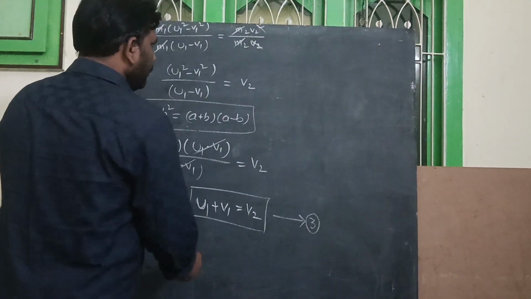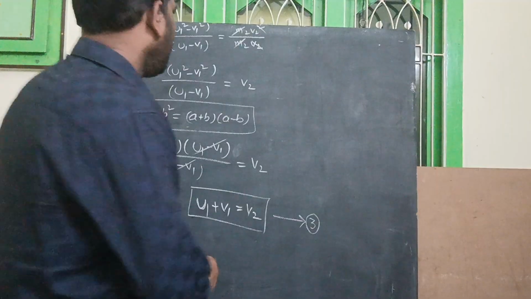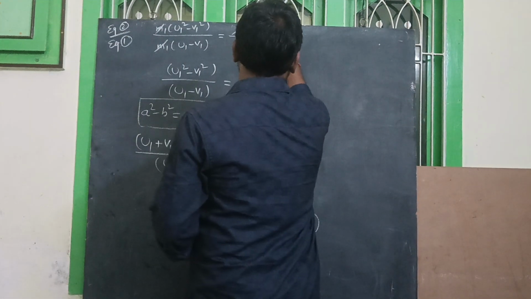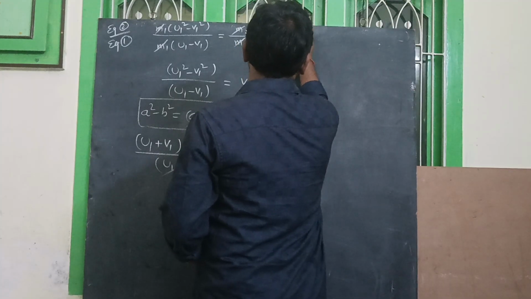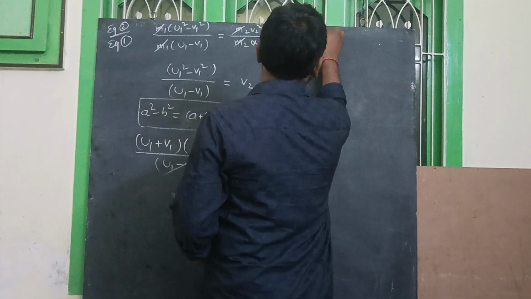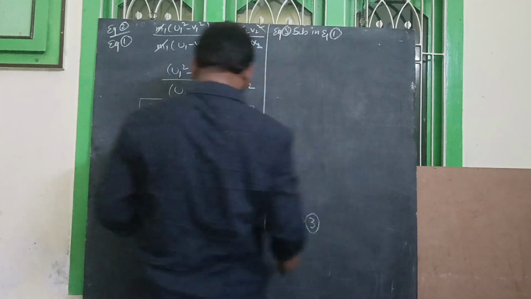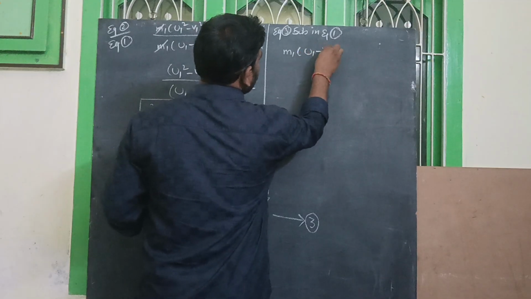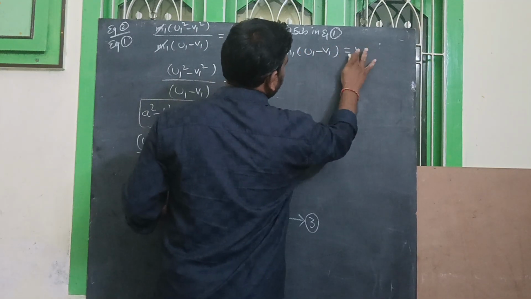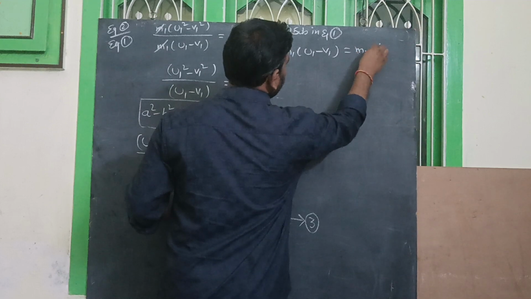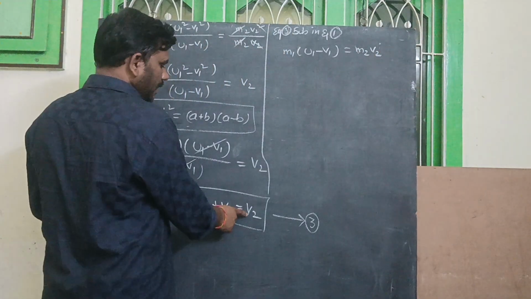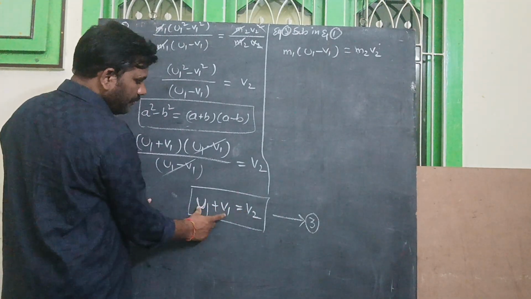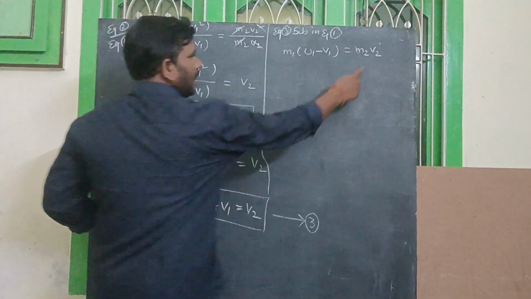Next, equation number 3 is substituted in equation number 1. What is equation number 1? m1 of u1 minus v1 is equal to m2 into v2. What is the v2 value? u1 plus v1. We can substitute the v2 value u1 plus v1 here.